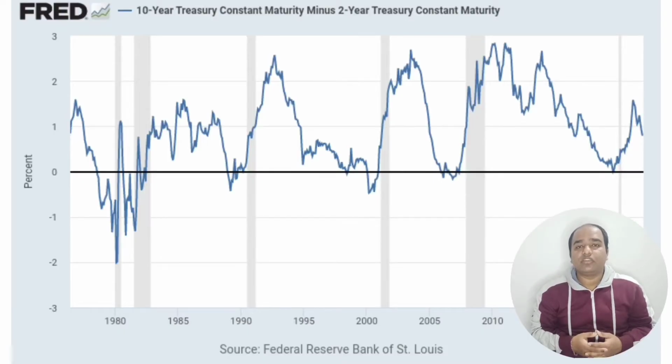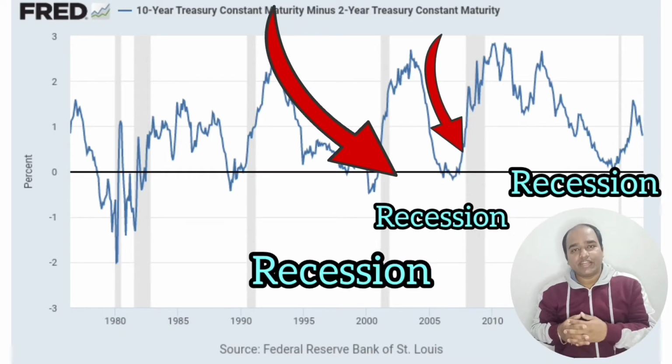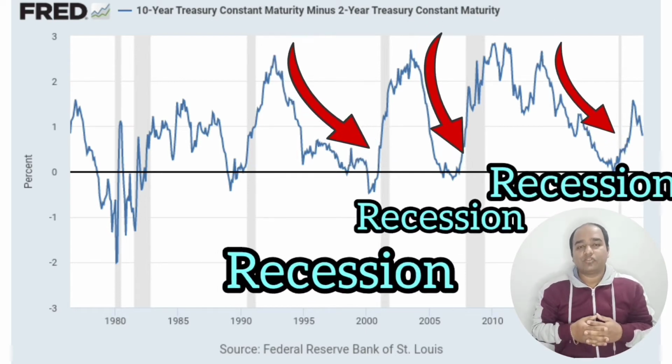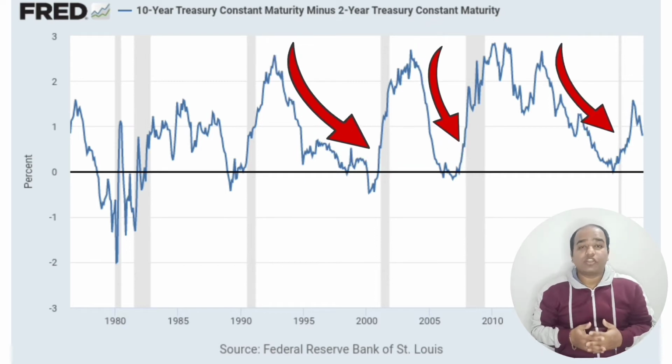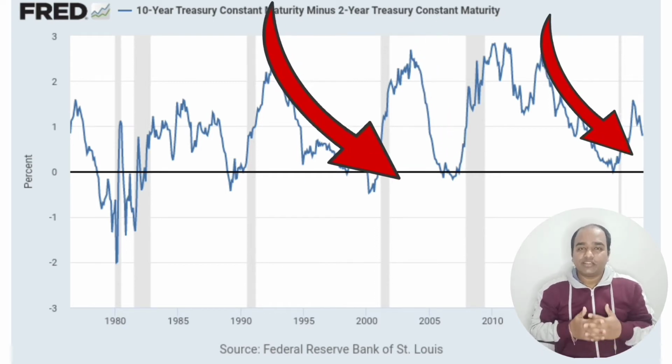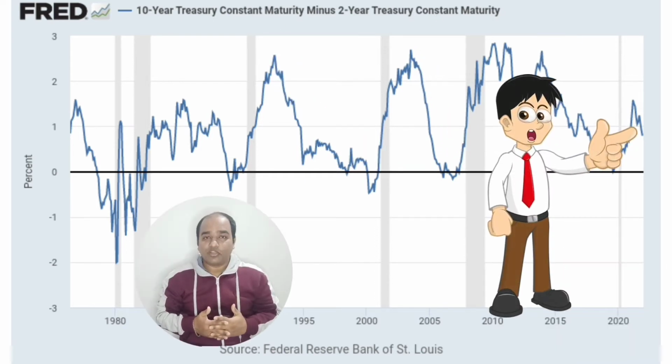In this chart, you can see that whenever there is an inverted yield curve, the market has collapsed or entered into recession right after the indication. After the corona crisis of 2020, this curve was positively sloped, but in 2021 it has started declining negatively again. That is a main concern for investors.